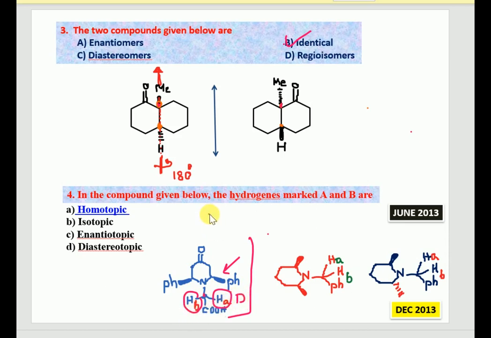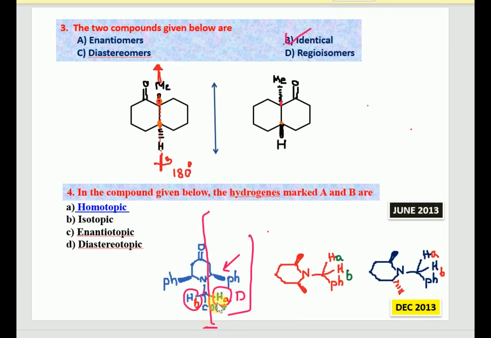So we can notice here it has a plane of symmetry, and at the same time if you replace these two with any other element, that leads to the formation of enantiomers. That's why these two are enantiotopic to each other. In a similar way here also you could notice a plane of symmetry. So the benzylic hydrogens HA and HB are also considered enantiotopic.